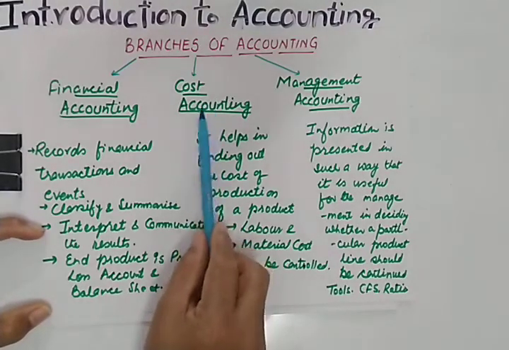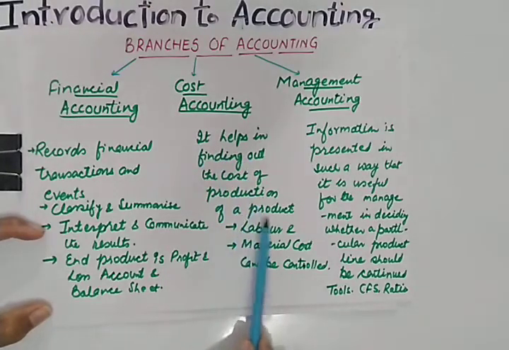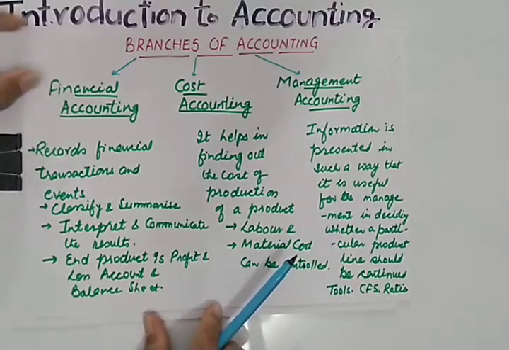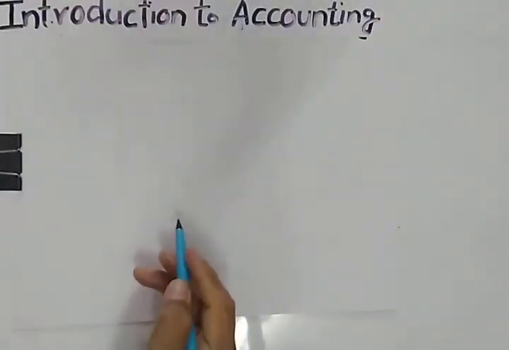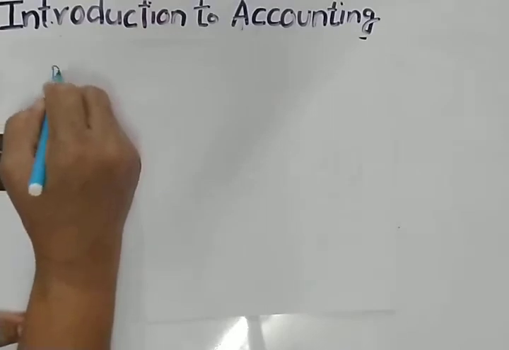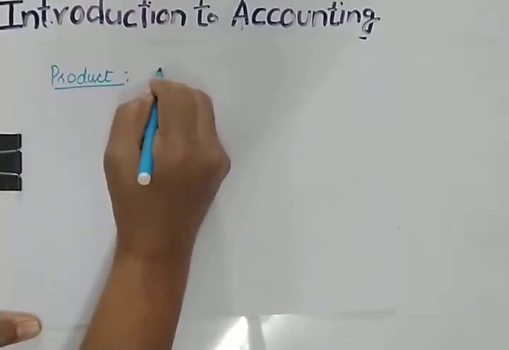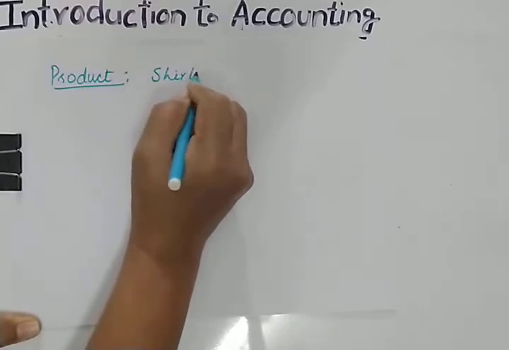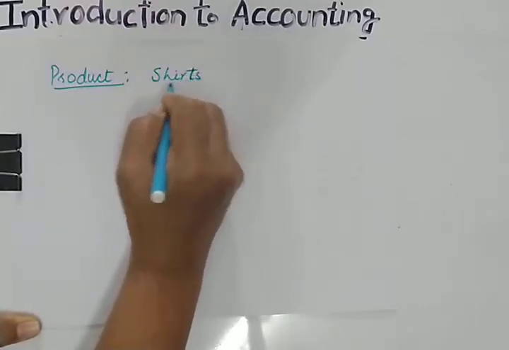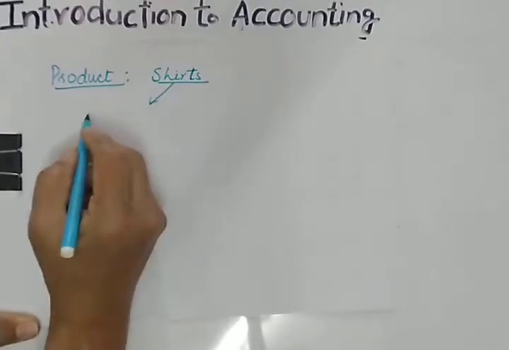Now let us see what is there in cost accounting. It helps in finding out the cost of production of a product, labor cost and material cost, so that it can be controlled. For example, suppose you are producing a particular product. Let us say you are producing shirts. When you produce shirts, obviously you require lots of items.